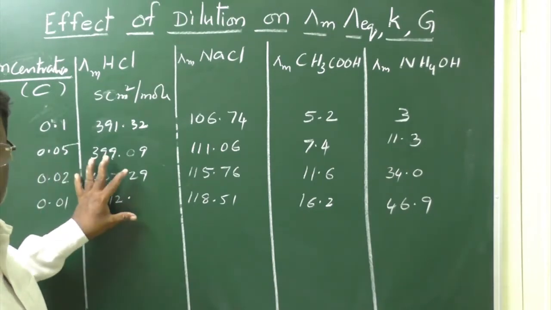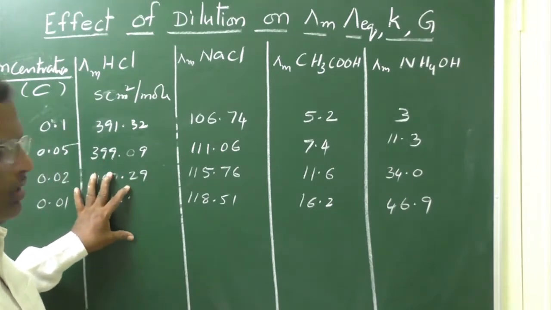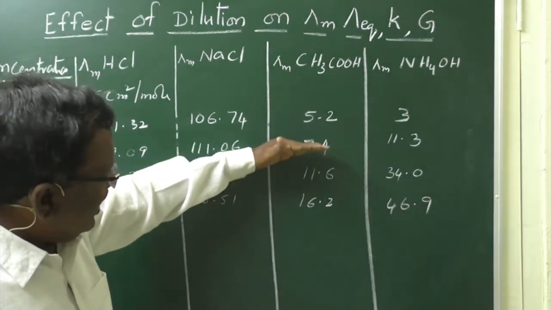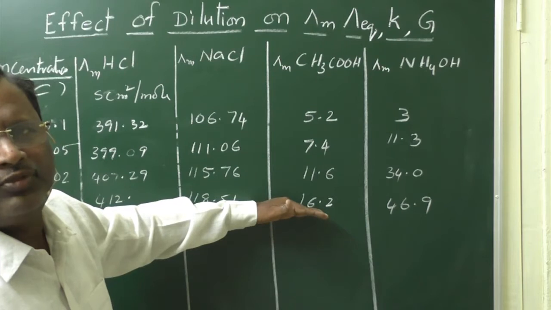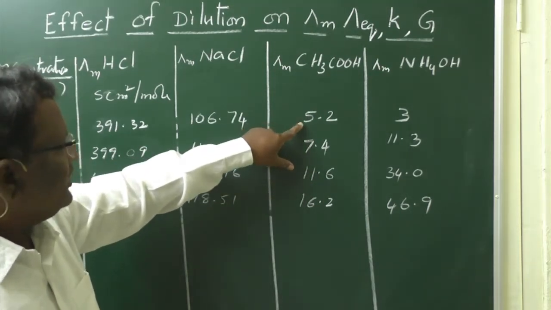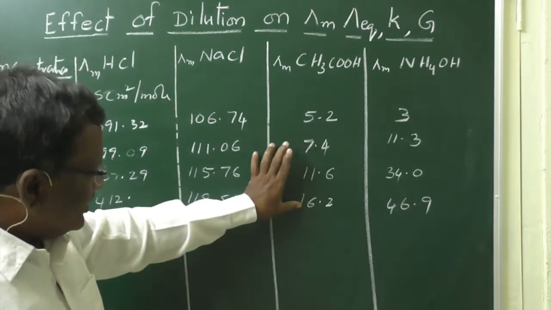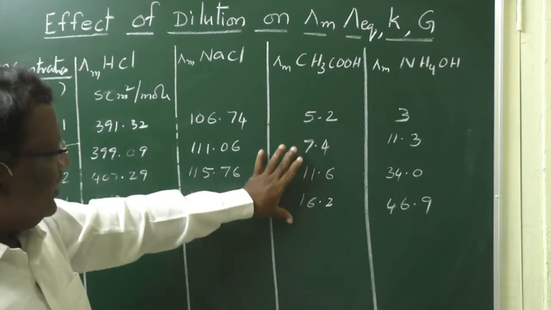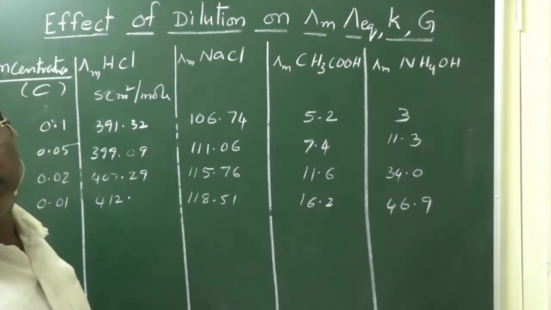But if you observe this increase with weak electrolytes, a significantly very high increase is observed here. See here, 5.2 at 0.1 concentration, 16.2 at 0.01 concentration. That means nearly 3 times increase here we are observing.